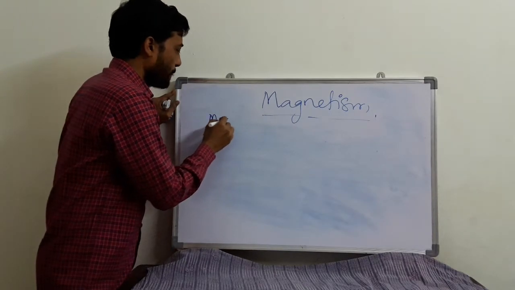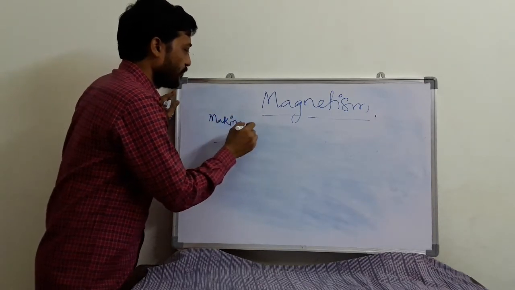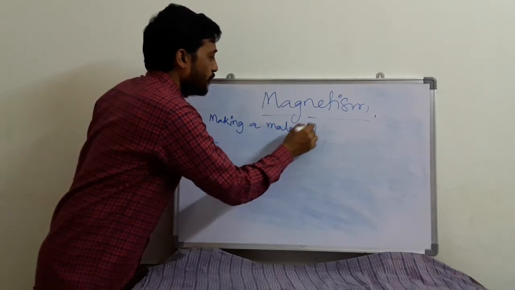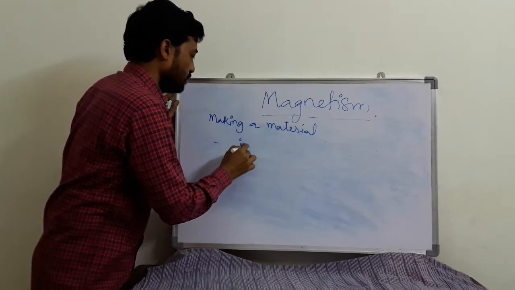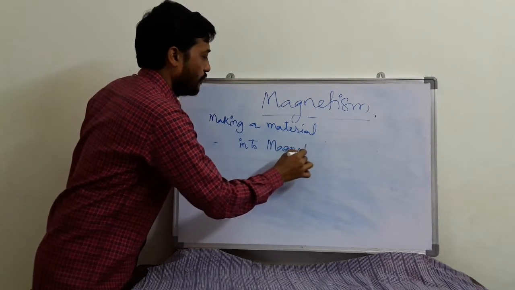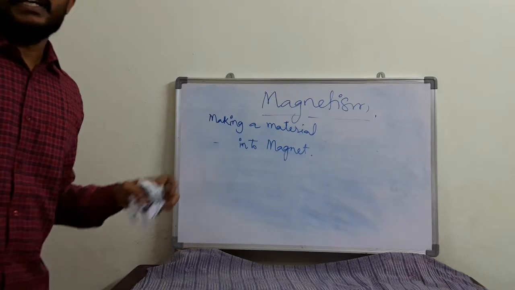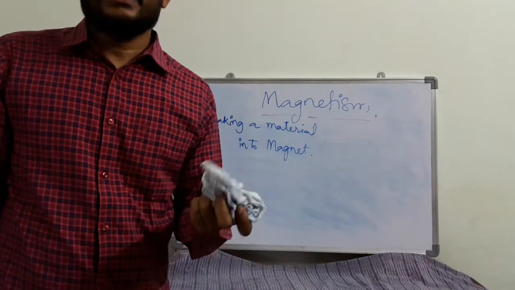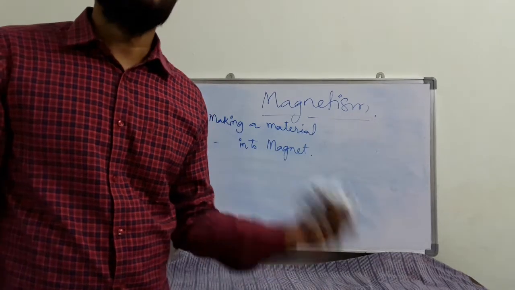Making a material into a magnet means how an artificial magnet can be created or made.